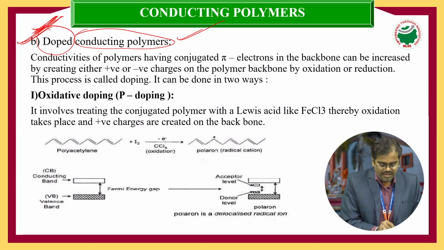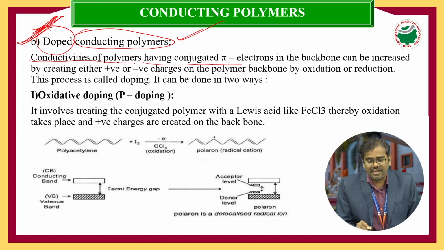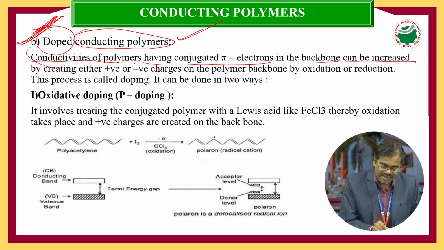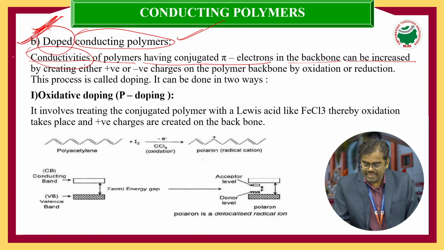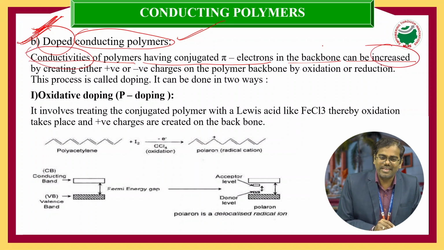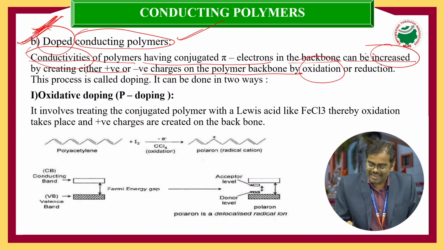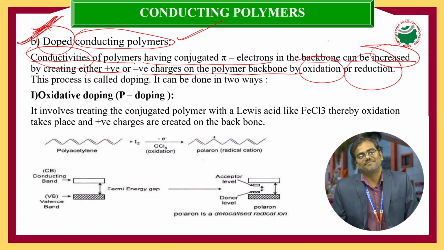See, once again, let's see. The conductivities of polymers having conjugated pi electrons in the backbone can be increased. The conductivity of these conducting polymers we can increase. How are you going to increase it? By creating a positive charge or negative charge on the polymer backbone, by the oxidation or reduction process.